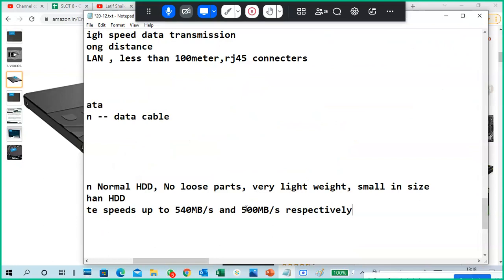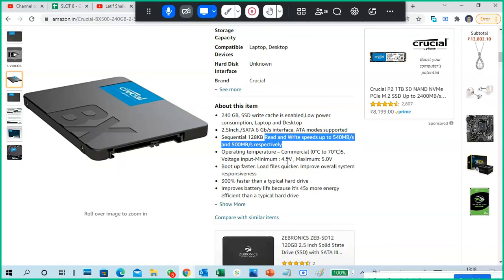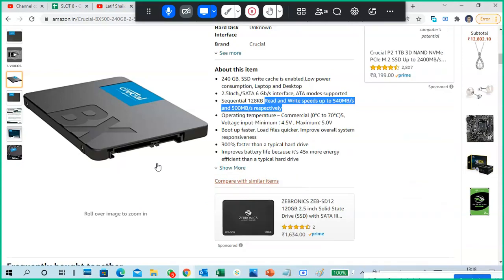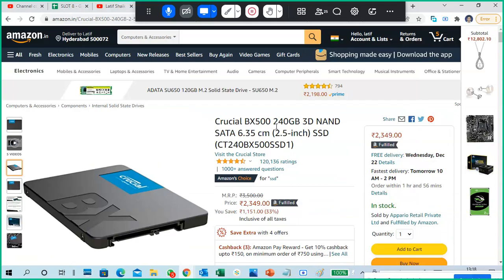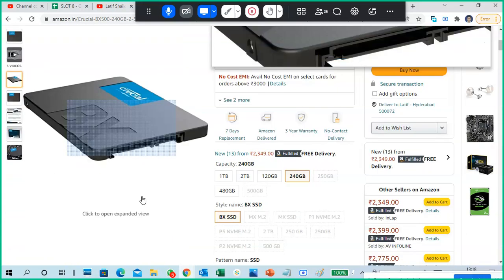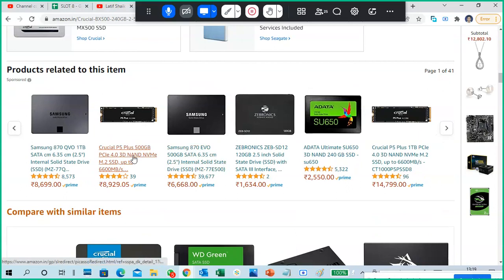Depends upon one to another one. They don't have loose parts because there is no magnetic material, and no electromagnetic interference on it. This is one type of SSD. Another type of SSD, if you see here, is SATA NAND. Okay, NAND type, with the normal SATA interface.